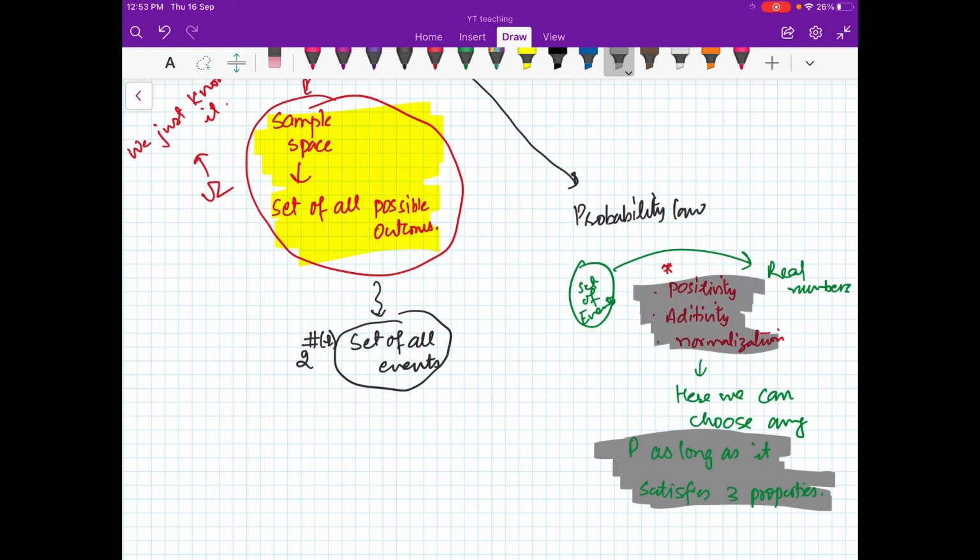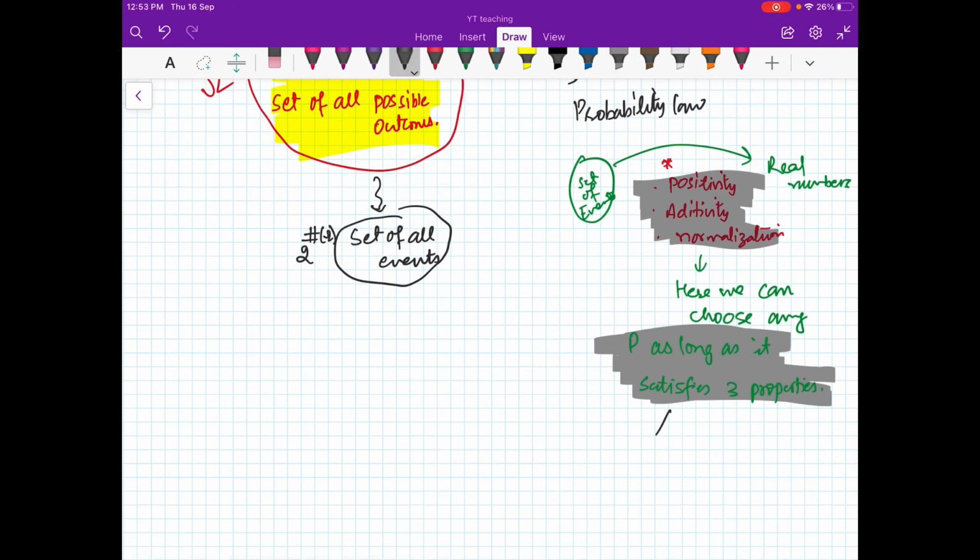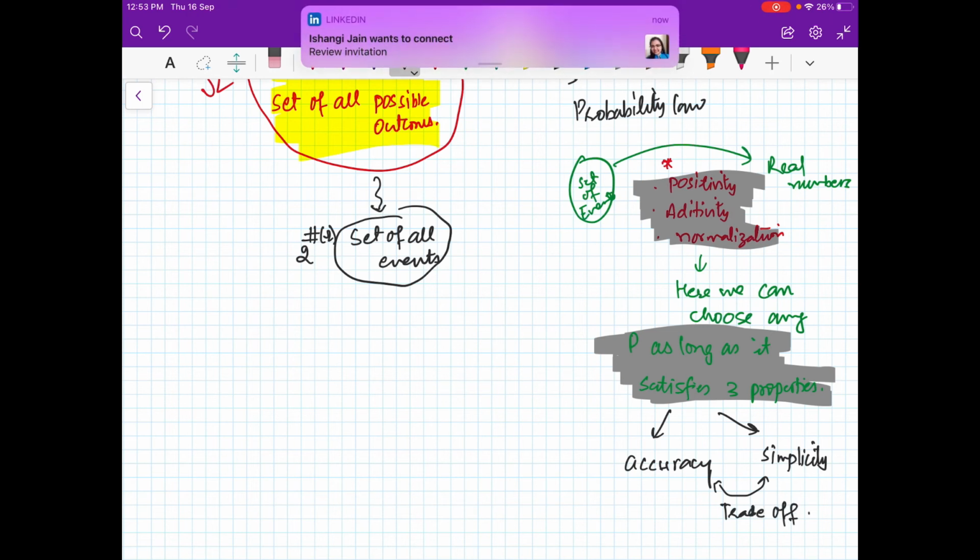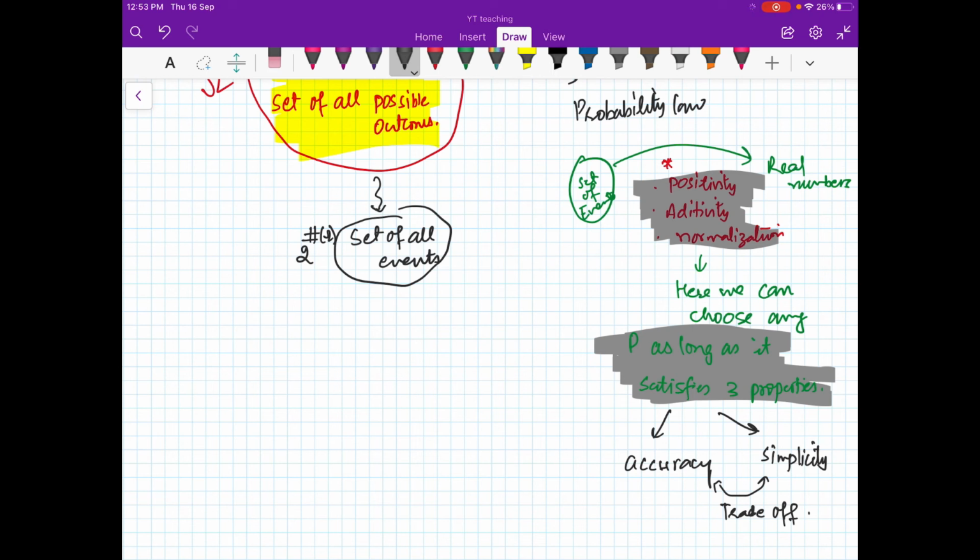You must have seen that in some situations we look for accuracy, or we want it to be simple. So you may look for simplicity, in the sense that calculations are easy and your understanding of the probability law is very easy. So there is a trade-off between these two things. You can go for more complex models which will give you very accurate results, but at the cost of simplicity. Then you have to perform more calculations, and computational cost may be included.